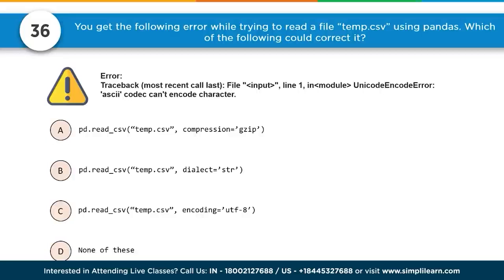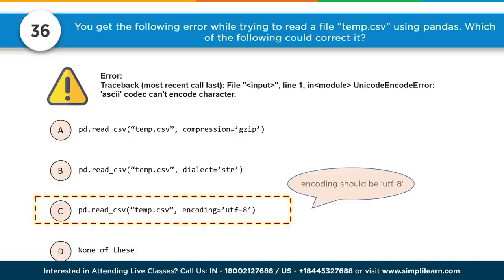Well, gzip is just unzipping and you would actually get a zip error on there. The second one is dialect equals string. Again, not an encoding or coding setup. And then we have encoding equals UTF-8. Well, that would fix the encoding error, switching it from the character code. There's UTF-8, there is Unicode. Those are the most common two that it goes between. So really this is about understanding the difference between UTF-8 and Unicode and the error that comes up quite regularly with that. Number C, encoding should be UTF-8.